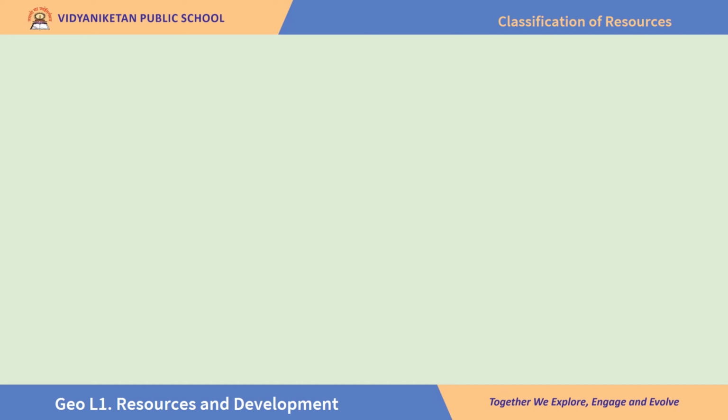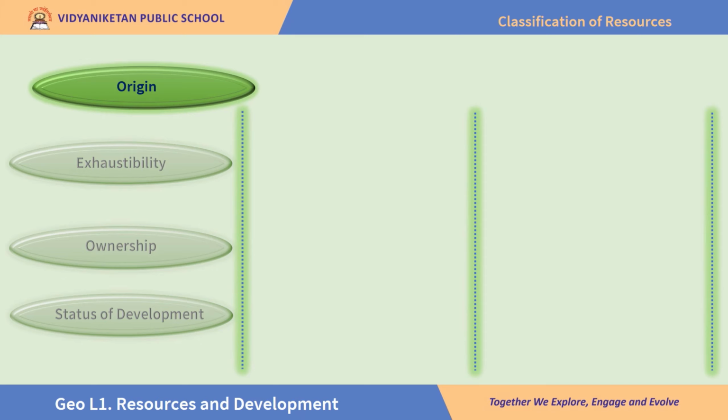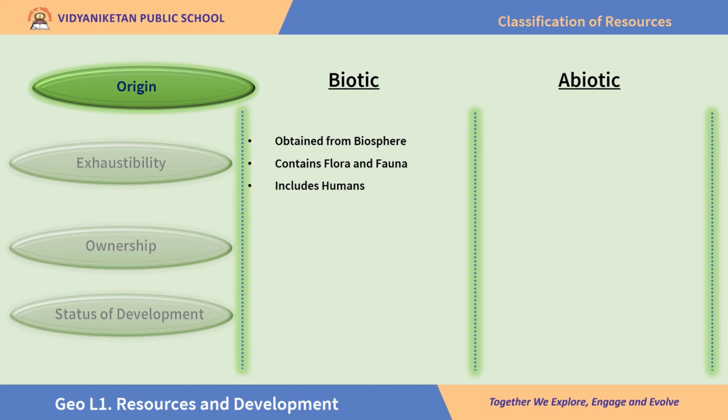Now let's learn classification of resources one by one. Children, resources are classified on various bases: origin, exhaustibility, ownership, and status of development. Let's learn them one by one. To begin with, classification of resources based on origin. Based on origin, resources can be classified into biotic and abiotic. Biotic resources are the ones that are obtained from the biosphere.